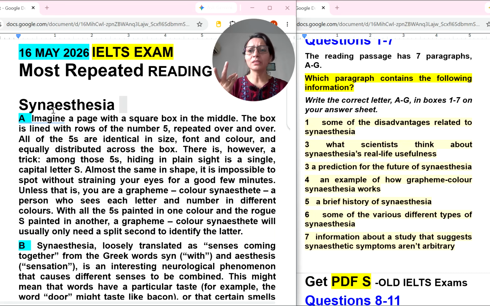That name is synesthesia. Synesthesia. I don't know the meaning of this reading title. Okay, so every student can face this kind of situation in the actual exam. Some topics we can't understand, of course. But still I would say, don't read everything in these paragraphs.